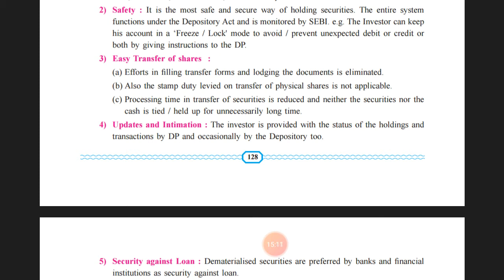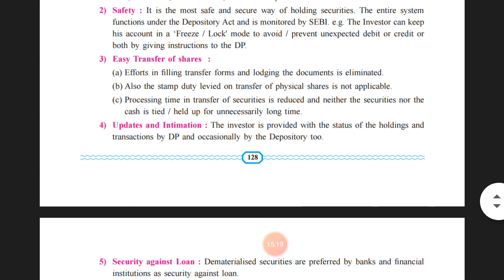Means when the transfer of shares takes place, the seller needs to get the money, and in the physical form it took a longer time. So if I sell the share today, then I'll get my money after 15 days. So in the physical form of share certificate transfer, this was there.